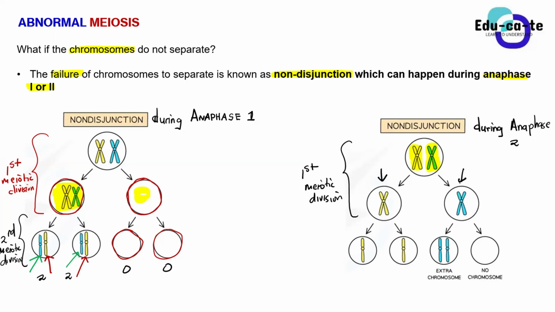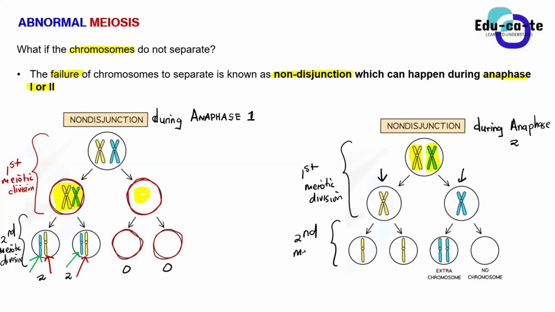Be specific on the phase, guys. Don't just say the first meiotic division. Tell us that it's anaphase 1. That's when they separate. So during the first meiotic division in anaphase 1, they have separated successfully. But let's look at the second meiotic division.